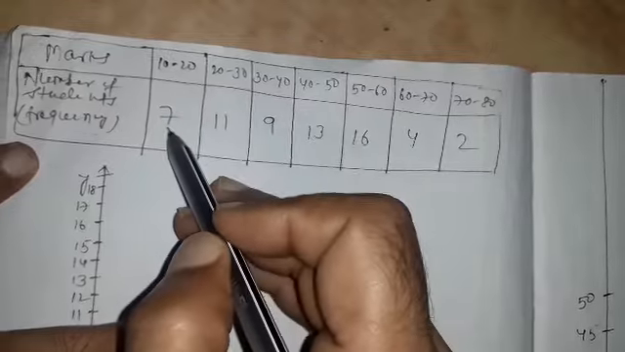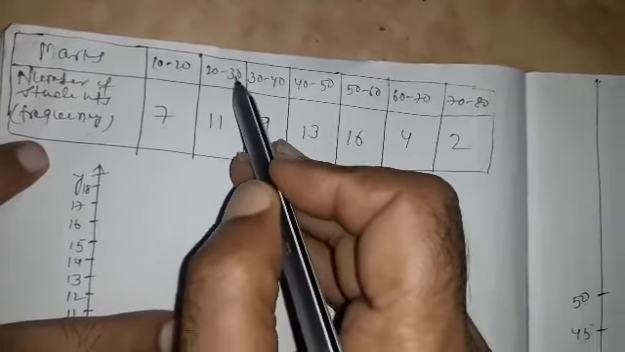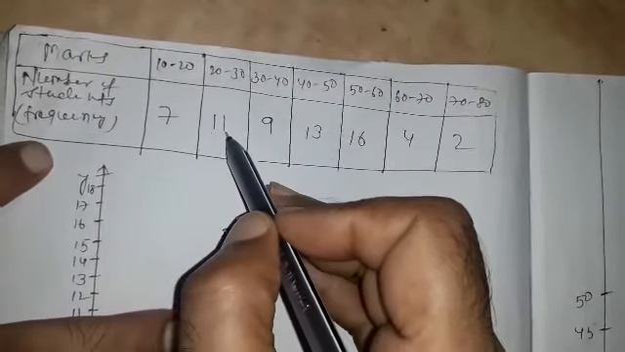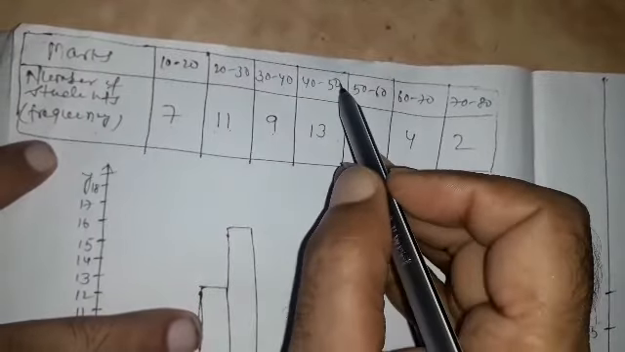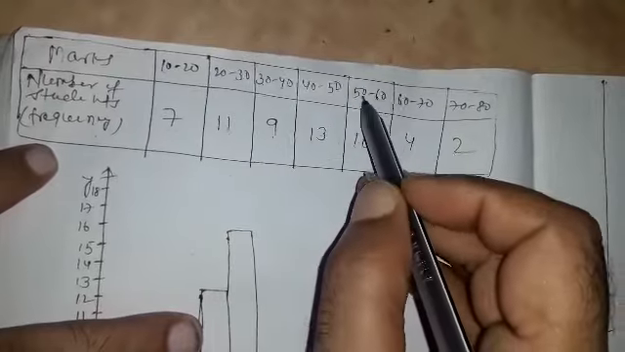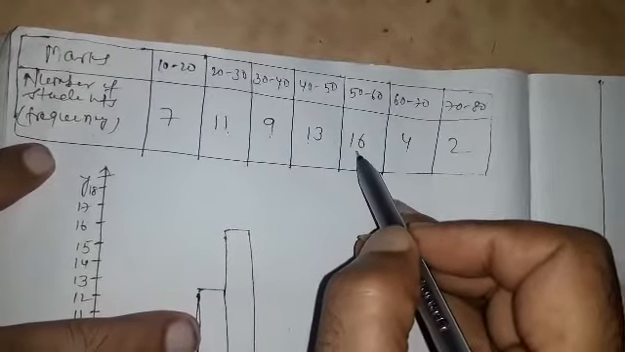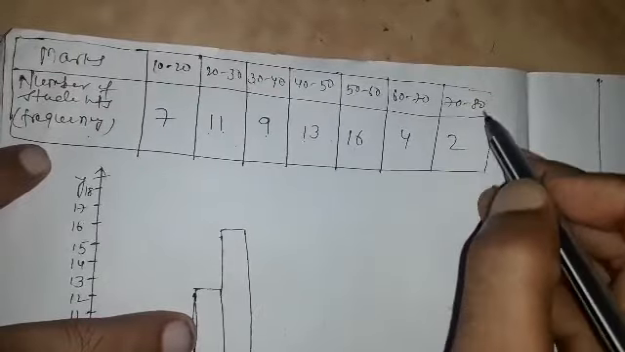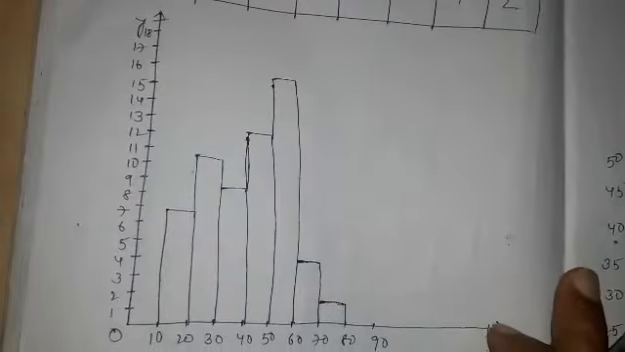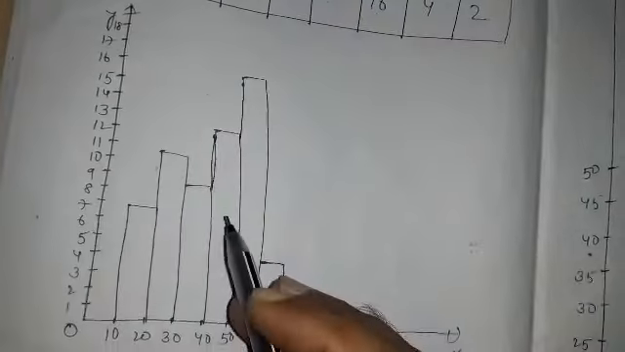10 to 20 marks, number of students is 7. 20 to 30 marks, number of students is 11. 30 to 40, number of students 9. 40 to 50 marks, 13 students. 50 to 60 marks, number of students 16. 60 to 70, number of students 4. 70 to 82.